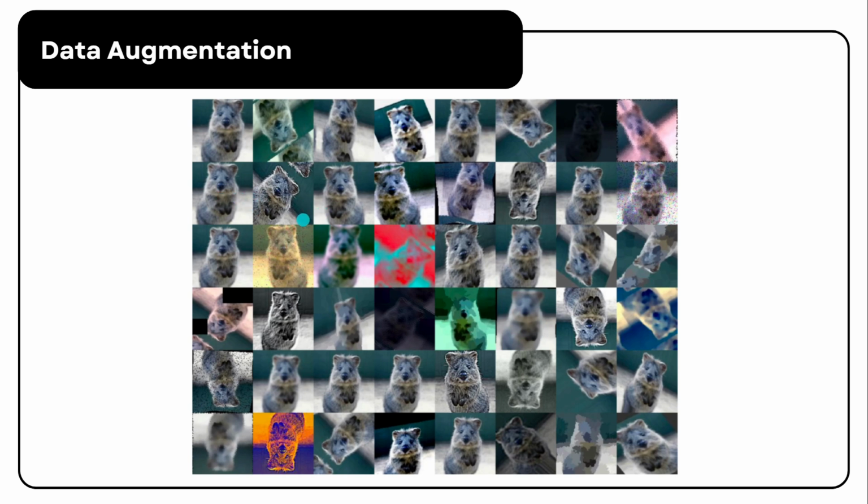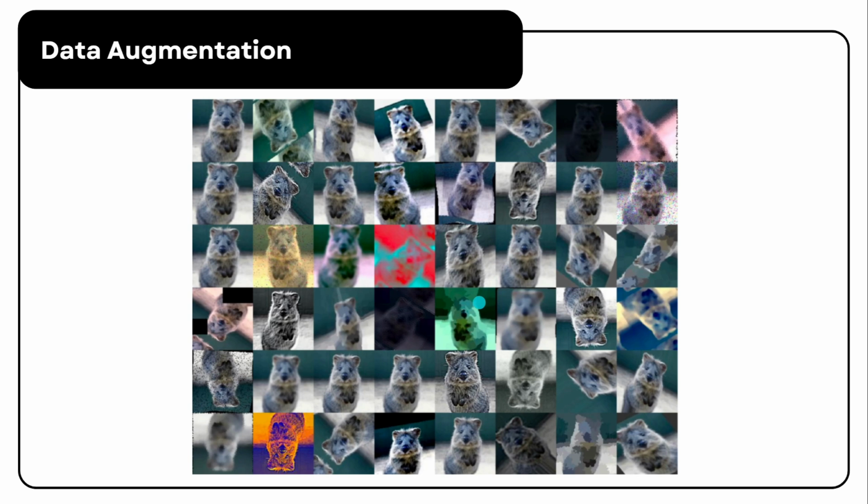As shown in this example, we apply transformations such as rotation, color shifts, noise addition, blurring, and even flipping the image upside down.